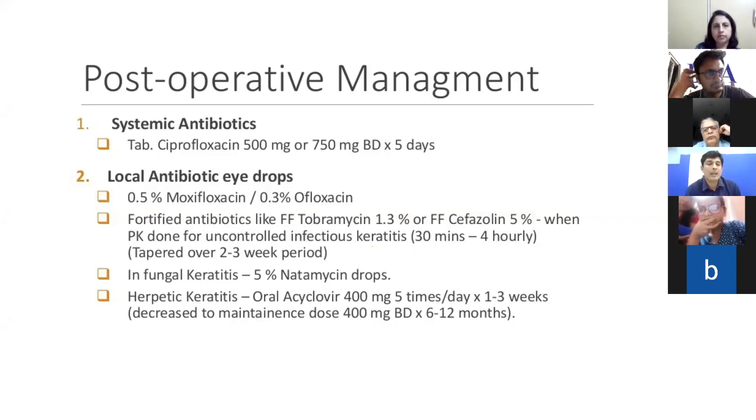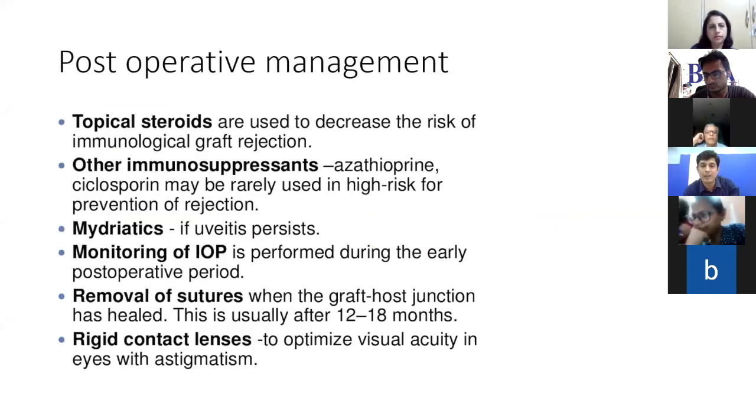Similarly, in herpetic keratitis, you can give oral acyclovir 400 milligram 5 times in a day for the first week. And then a prophylactic dose of 400 milligram twice in a day for at least 6 months. Make sure that you monitor the patient's CBC, blood pressure and creatinine values while the patient is on acyclovir. We can also give it pre-operatively, 2 weeks pre-op, oral acyclovir 400 mg twice in a day.